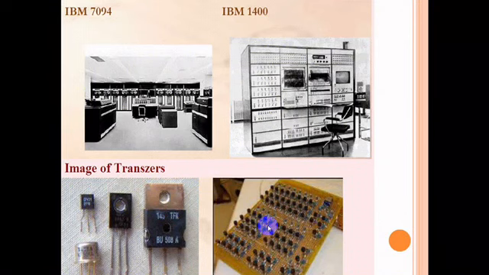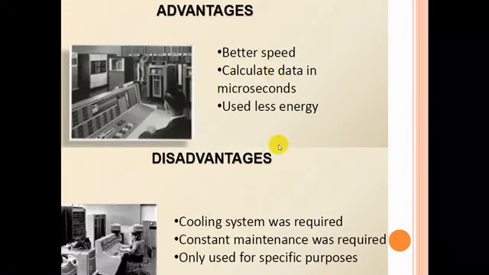So now we shall know what the advantages are. It has better speed, data was calculated in microseconds, and it used less energy, with less power consumption and lower heat production. Coming to its disadvantages, a cooling system was required, as it still gets so much heat. Constant maintenance was also required, and it could only be used for specific purposes.